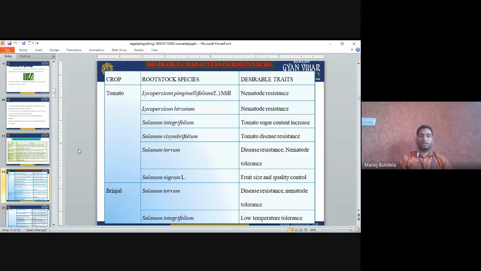Next is brinjal. In brinjal, we can use Solanum torvum for disease resistance and nematode resistance. Solanum integrifolium gives low temperature tolerance. In brinjal we use Solanum integrifolium as a rootstock because it tolerates low temperature.